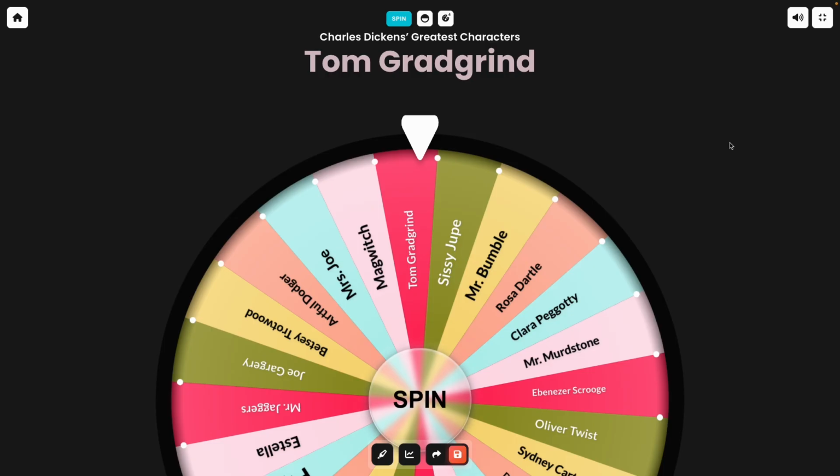In this quick tutorial, we're going to learn how we can change the wheel type. What you're looking at here is a wheel I've created, and by default, wheel types are set to half wheels. This is considered a half wheel.